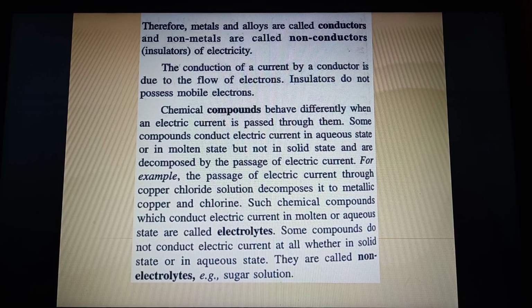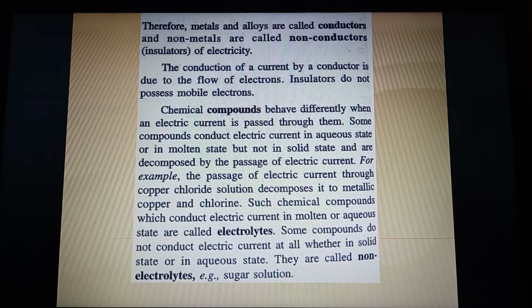Now in a conductor, basically the conduction of a current is due to the flow of electrons. And what is the reason that they are conductors? Because they allow electrons to flow. Insulators do not possess mobile electrons. That is the reason they cannot allow electric current to flow.